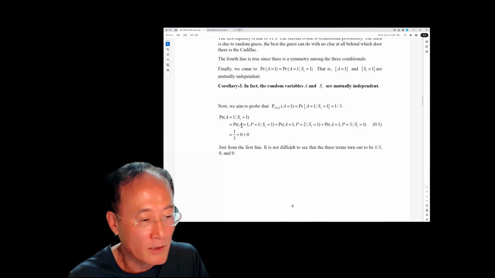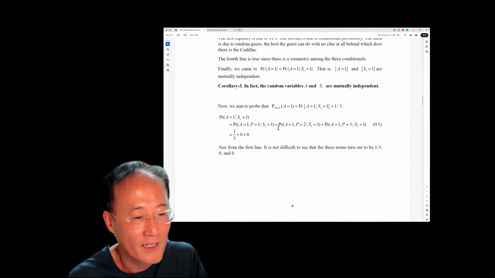Then under the stay policy, the guest cannot change the door, so the placement has to be at door number 1. Then this will be the probability that you will hit the Cadillac.